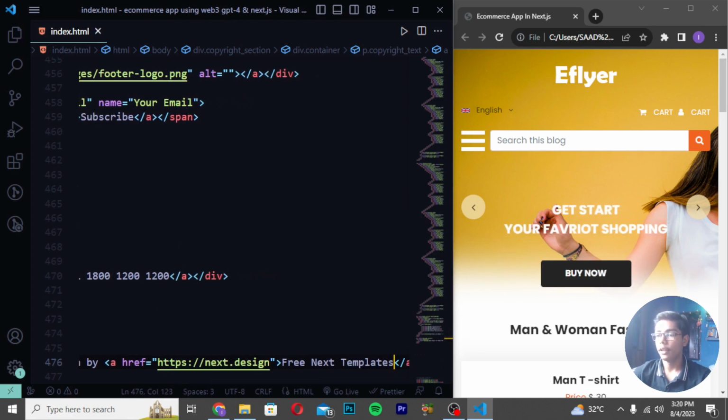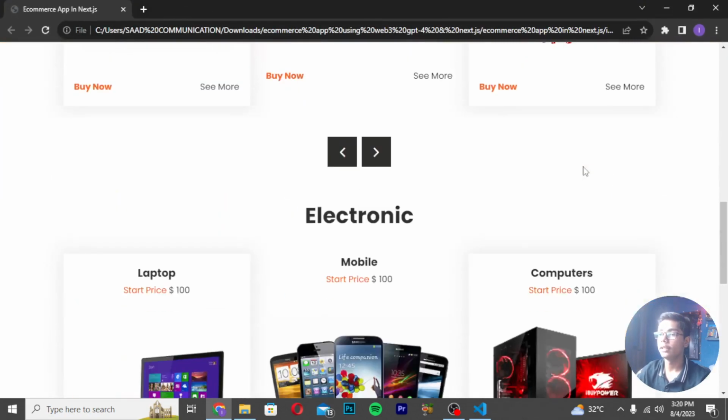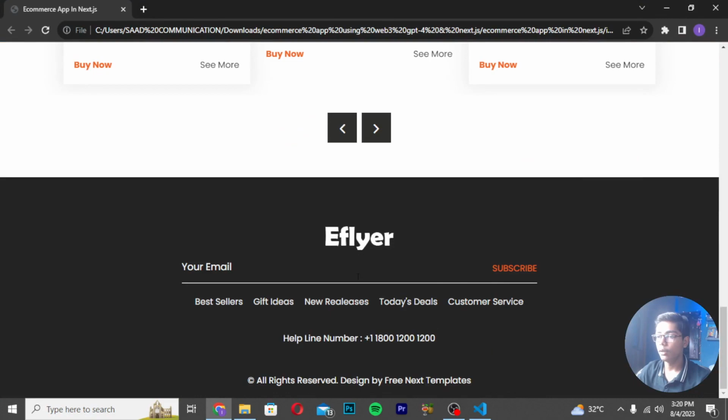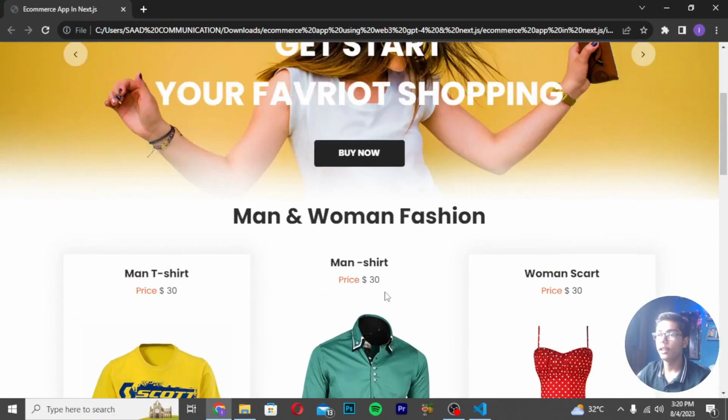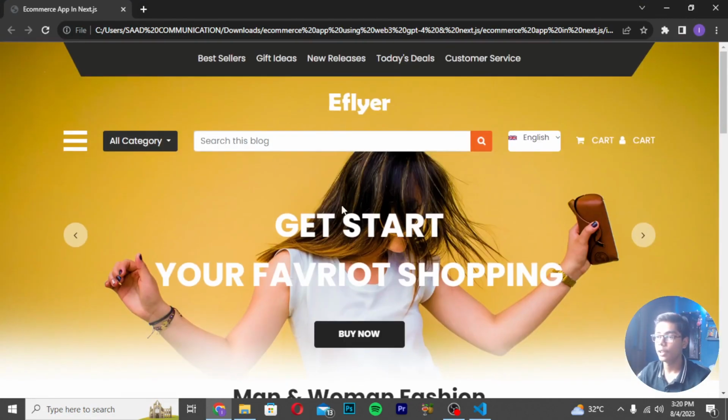After saving, you have to directly reload it, and if I show you by reloading, you can see that we are getting all the things here, and our project is totally ready. So this was our amazing e-commerce application which I have shown you how you can create. We are getting all the things which we needed in an amazing e-commerce application.